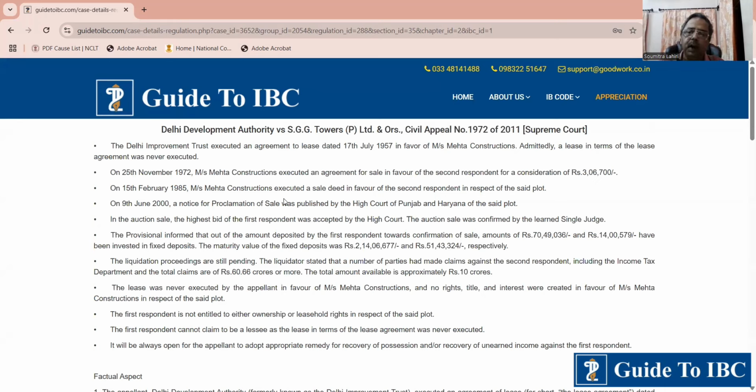They liquidated and the money was invested in a bank, etc. But ultimately, what the court said is that the auction purchaser doesn't have any right over the property because ab initio the lease was not executed, so there is no right.